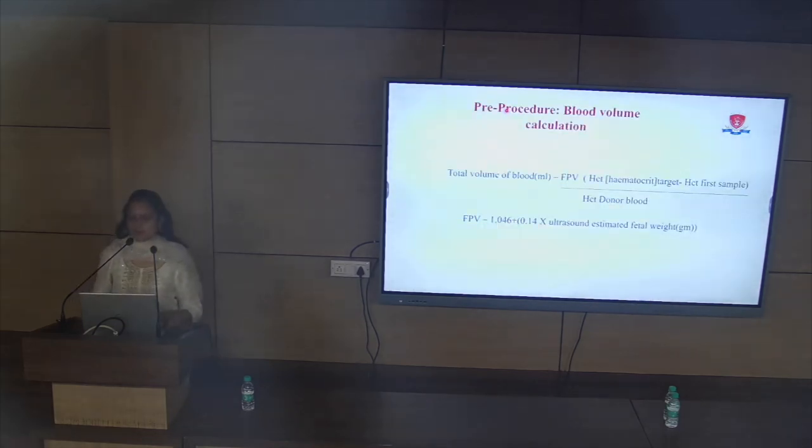So this was about the blood bag which we get from the blood bank. Now we need to calculate the blood volume that we are giving to the fetus, because it is not a double exchange. We are not extracting from the fetus, we are just giving to the fetus, so it should be very precise. We have many formulas by which we calculate the fetal blood volume. In this we have the fetoplacental volume, and in the fetoplacental volume formula we use the ultrasound-calculated estimated fetal weight, which should be in grams. By this we get a fixed value of fetoplacental volume, and then we need to calculate this with the hematocrit.